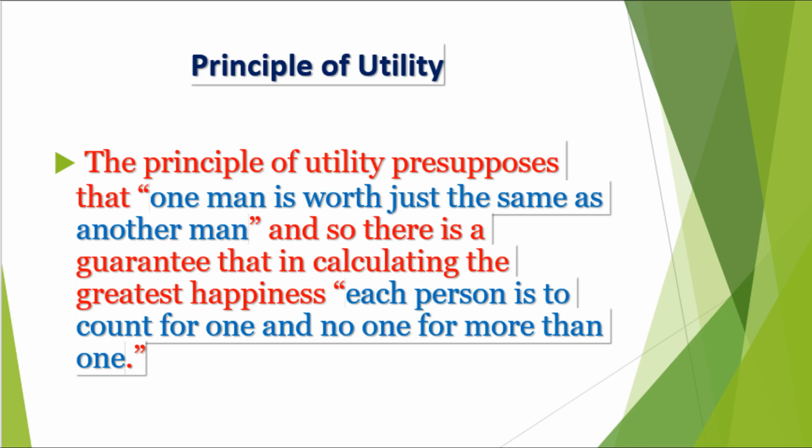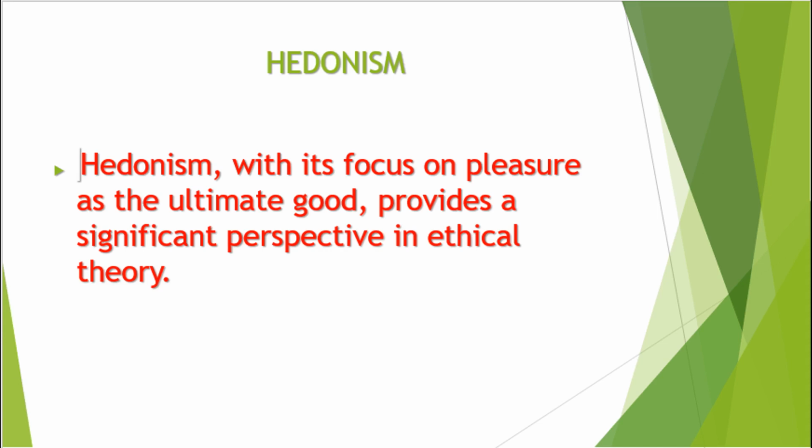The second principle is hedonism. According to Bentham, every individual is naturally inclined to seek pleasure and avoid pain. The theory of hedonism also focuses on pleasure as the ultimate good. Bentham believed that pleasure and happiness are the fundamental components of utility. Now the question is, what is so moral about an individual seeking his pleasure?